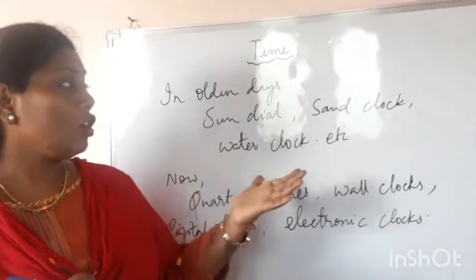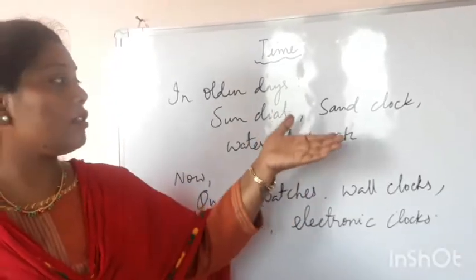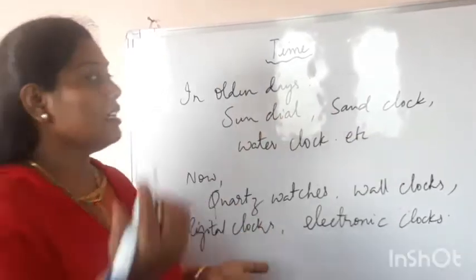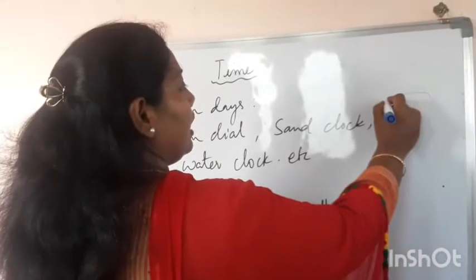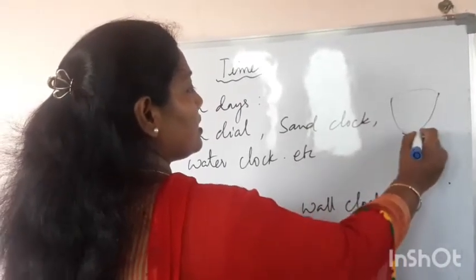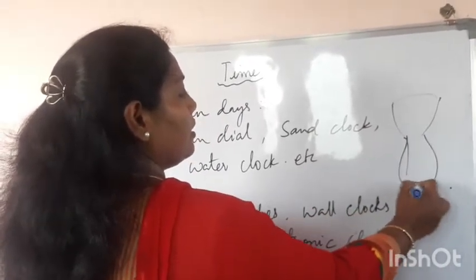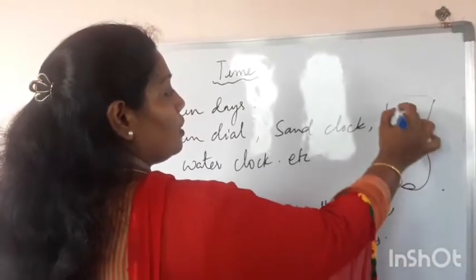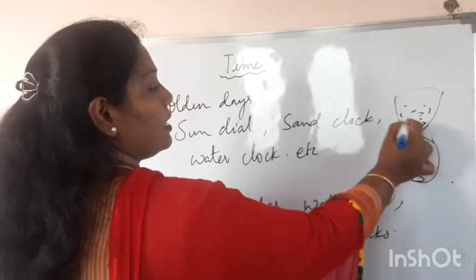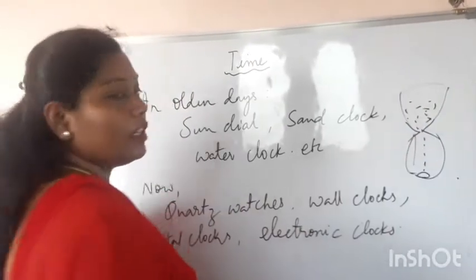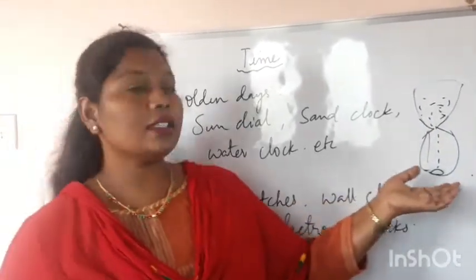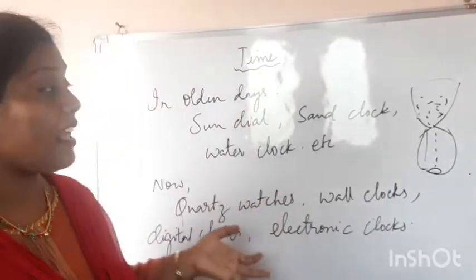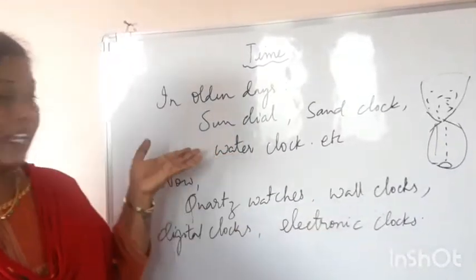Not only that, they also used sand clocks. I think you have seen sand clocks in movies. There is a very small hole so that the sand particles move from here to here. By using such sand clocks, they calculated the time in the olden days.